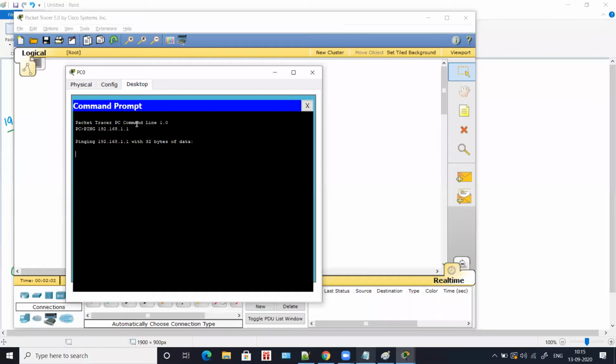I will not get a reply because I haven't assigned any IP for my router. You can give any name to your router. See, you shouldn't get this reply. You shouldn't get request timed out.